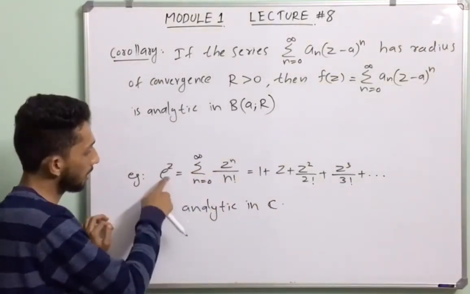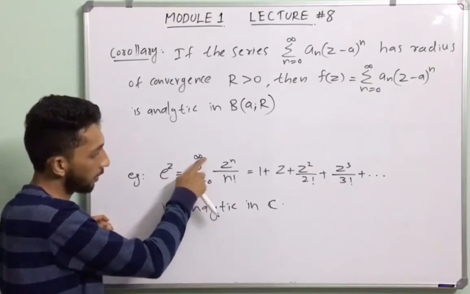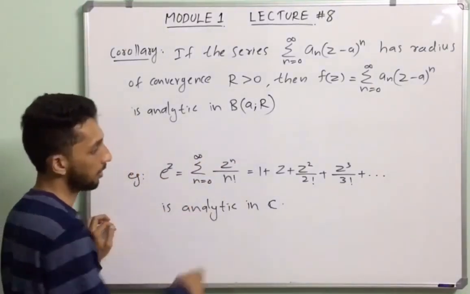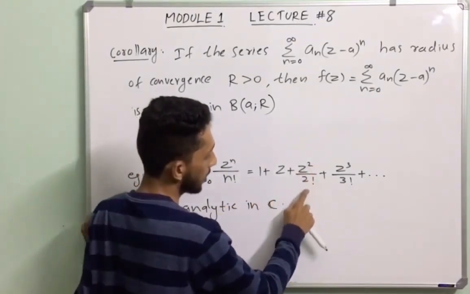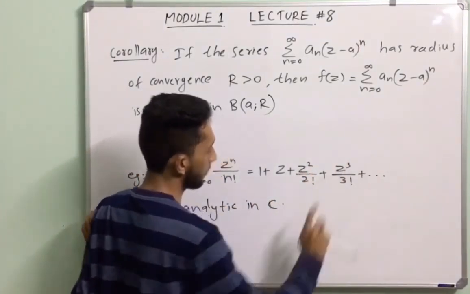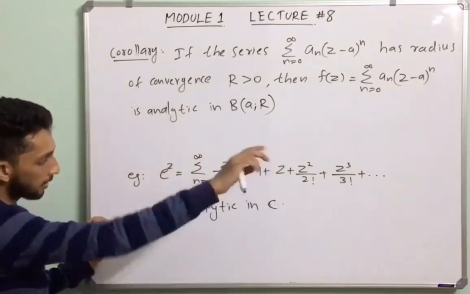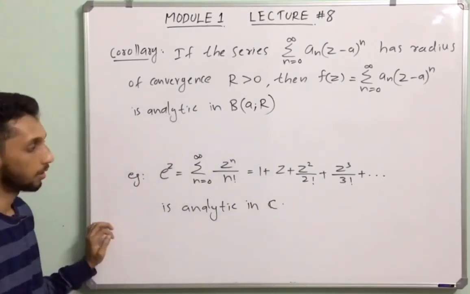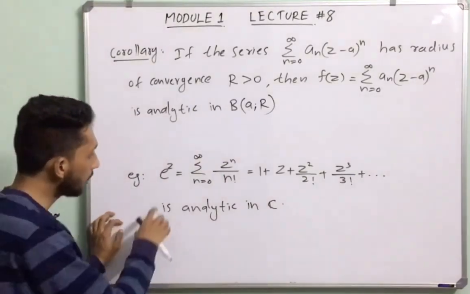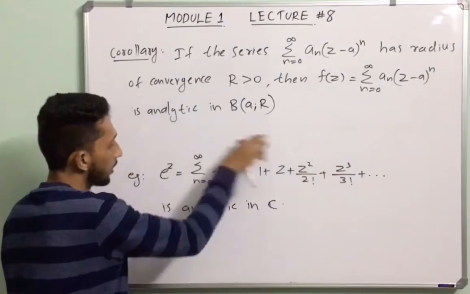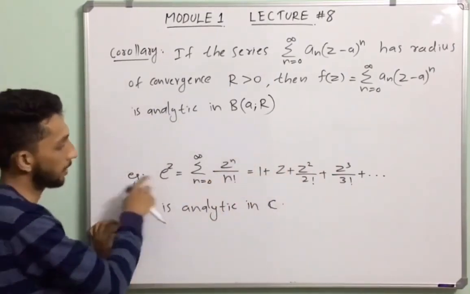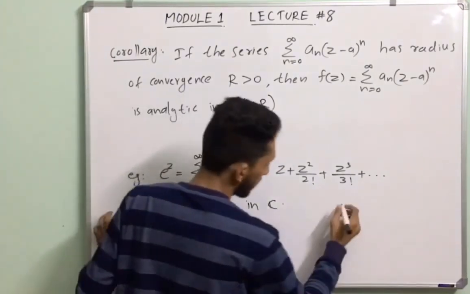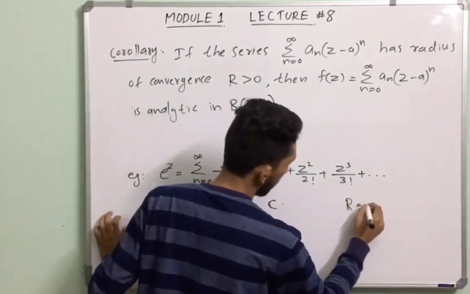That means e raised to z is equal to summation n from 0 to infinity (z minus 0) whole raised to n divided by n factorial, that is equal to 1 plus z plus z square by 2 factorial plus etc. This function e raised to z is analytic in C, because we know that the radius of convergence of this power series is infinity.